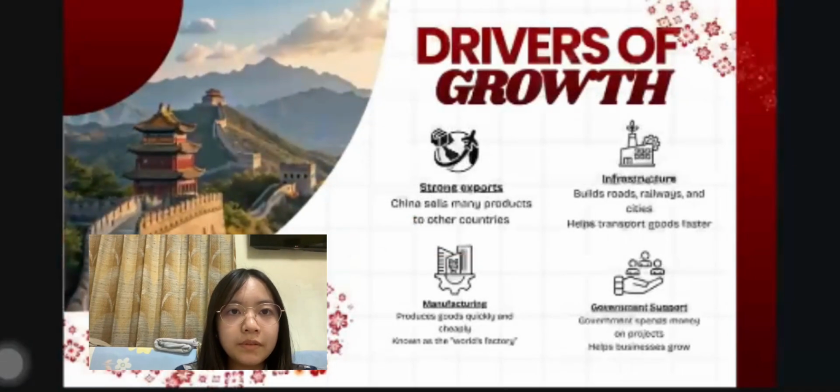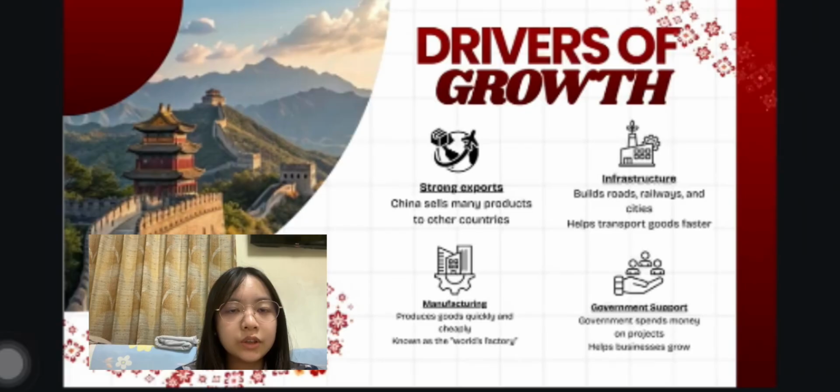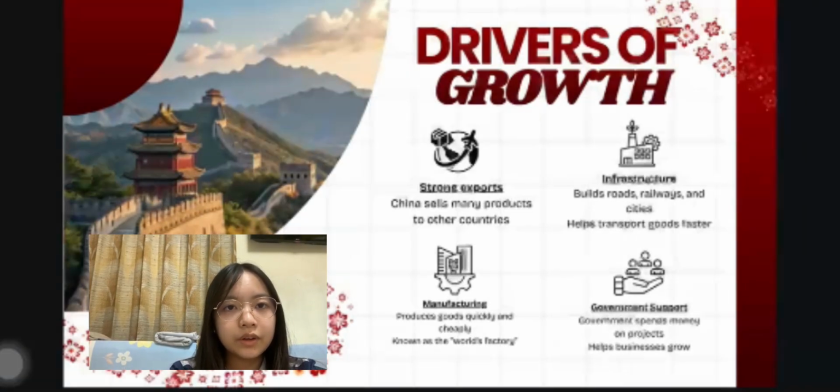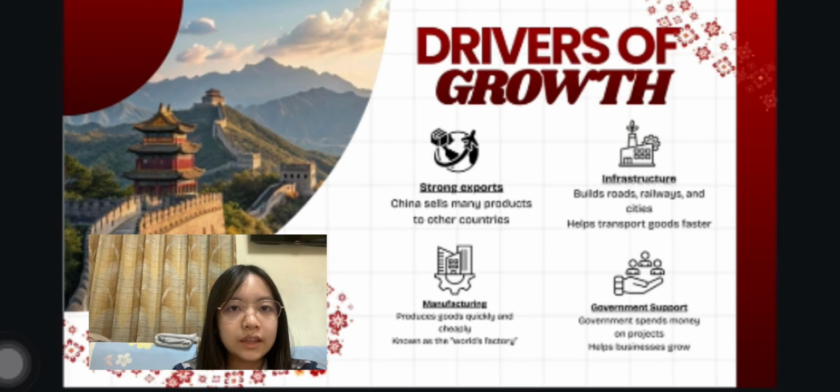There are several main factors that continue to support China's economic growth. First, strong exports help increase income from international trade. Second, infrastructure development such as transportation and construction projects creates jobs and improves economic activity. Manufacturing is also an important driver because China is one of the world's largest producers of goods. Lastly, government support and policies help stabilize the economy and encourage growth.